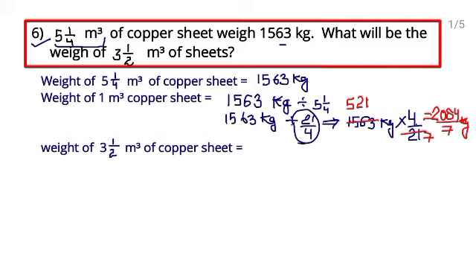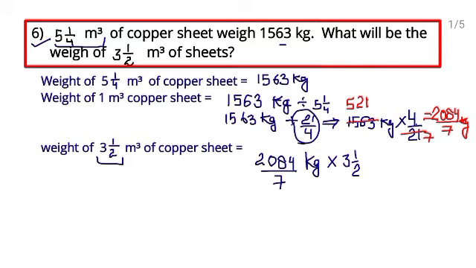Now they are asking the weight of 3 whole 1 upon 2 meter cube of copper sheet. So this is the weight of 1 meter cube and they are asking the weight of 3 whole 1 upon 2 meter cube. So you will multiply this 2084 upon 7 kilogram by 3 whole 1 upon 2.